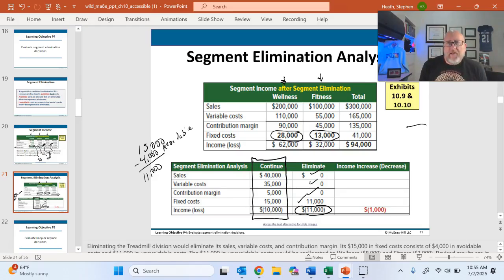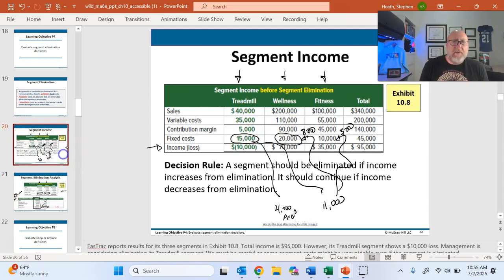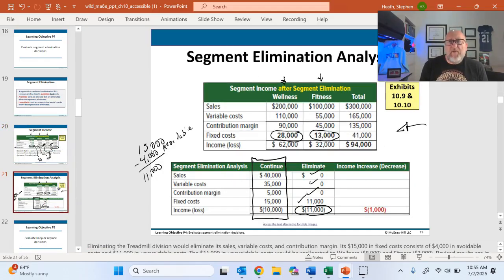This slide, this analysis up here, it's the same concept, right? What we're saying is my income selling all three is 95,000. If I were to get rid of the treadmill and allocate some of the fixed costs to wellness and fitness, my income goes down by 1,000, right? Which is this right here. I personally like this slide.